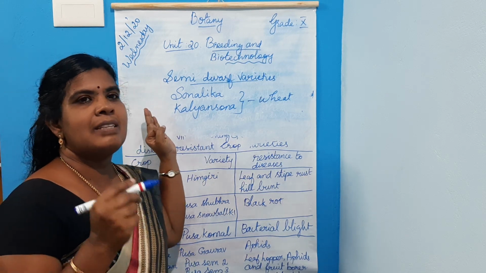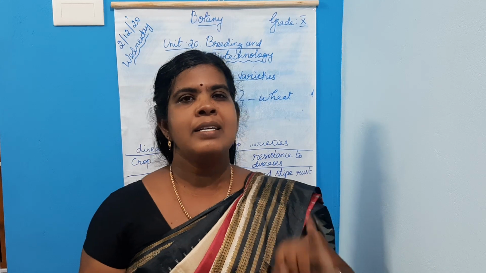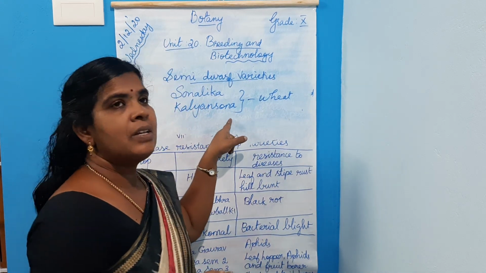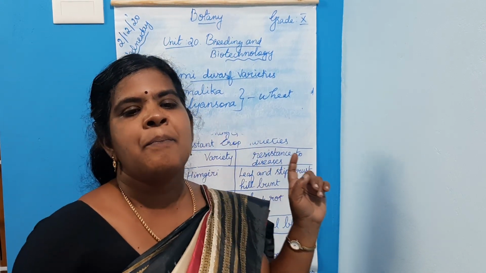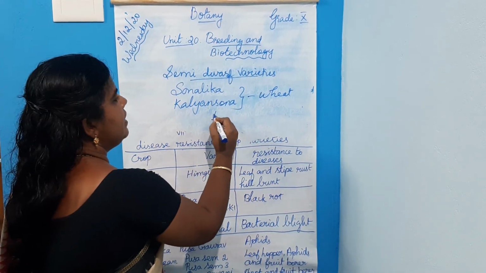What are they? High yielding, semi-dwarf, fertilizer responsive. These wheat varieties are developed from where? Mexico.